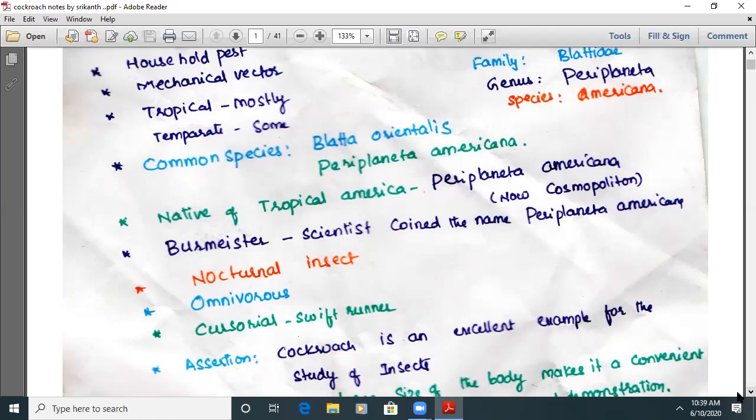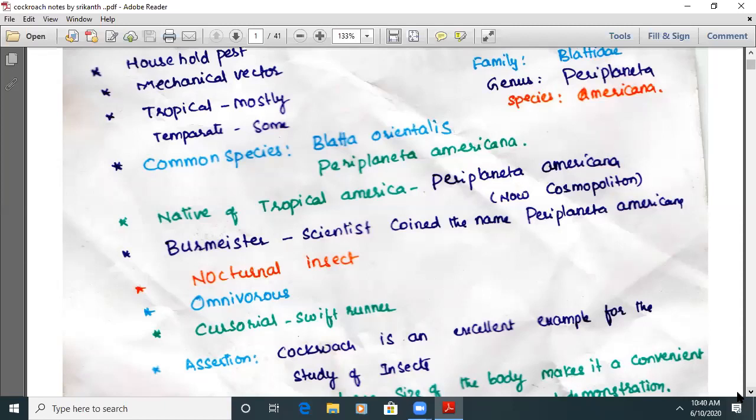Then, it's a nocturnal insect. What does it mean? Active during night time, inactive during daytime. If a species is active during night time and inactive during the daytime, we say it is nocturnal. For example, human beings are diurnal. We are active during daytime and inactive during night time. But cockroach is nocturnal, active during night time and inactive during daytime.